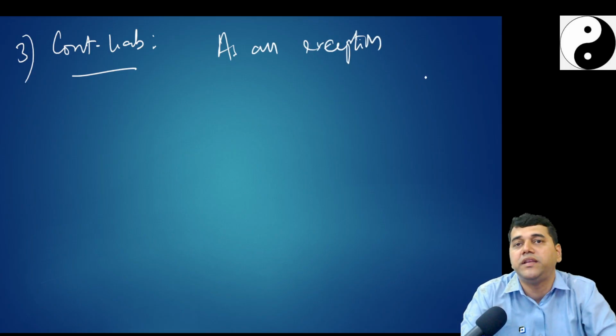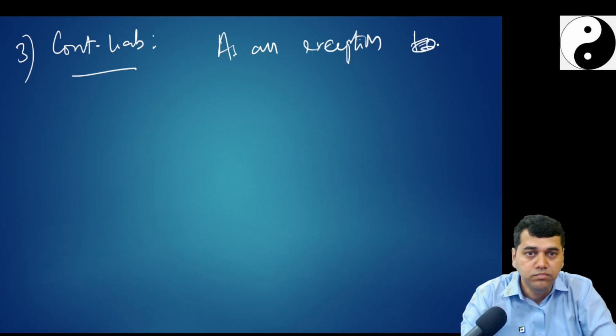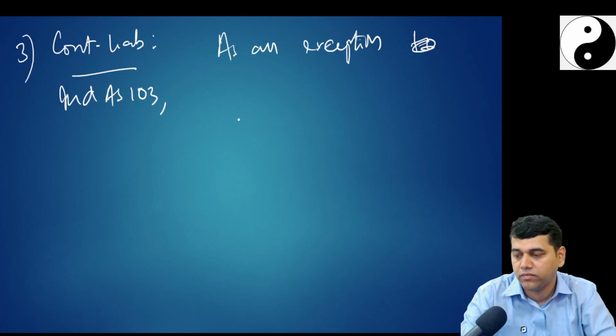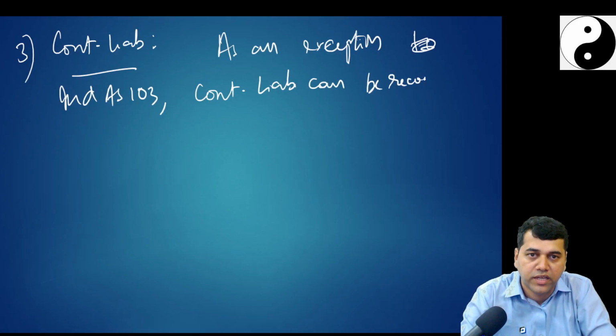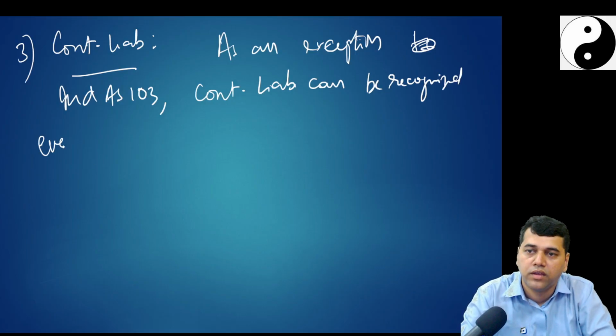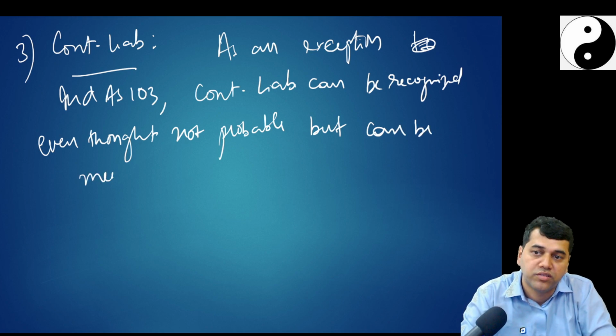Because they said reasoning as an exception in Ind AS 103, contingent liability can be recognized even though not probable, but can be measured reliably.